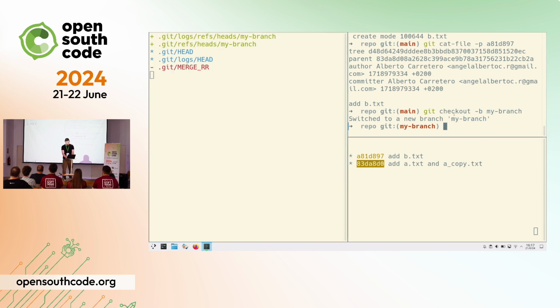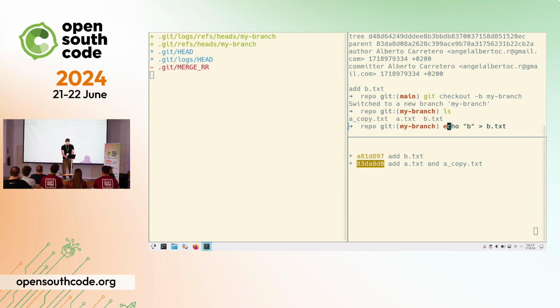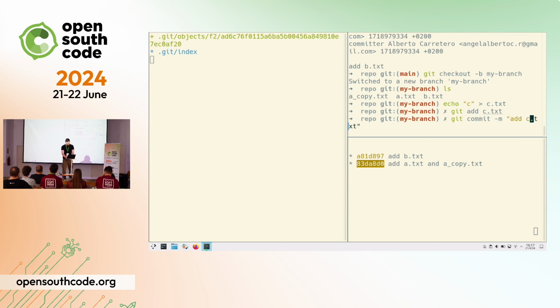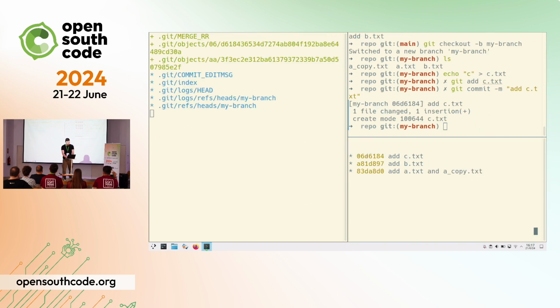This is not important. And then I'm going to create a file called C. A file called C, yeah. And then I'm going to add c.txt. Git commit add c.txt. OK. You can see that the graph changed. There is a new commit, 06D6, whatever. And there is the tree.